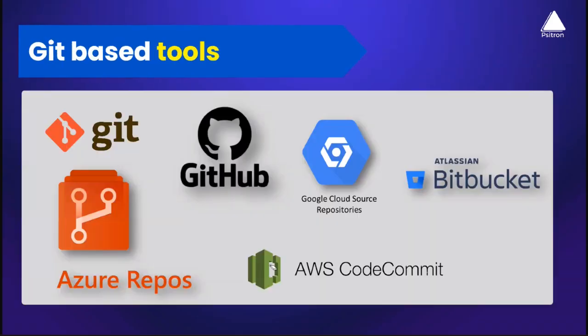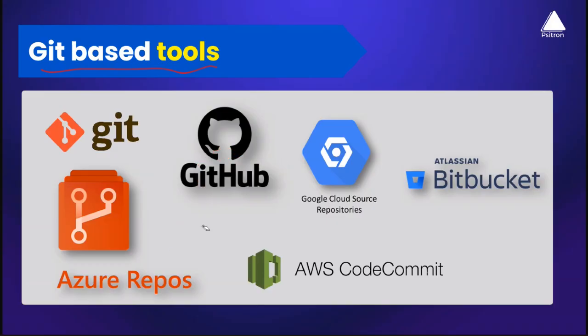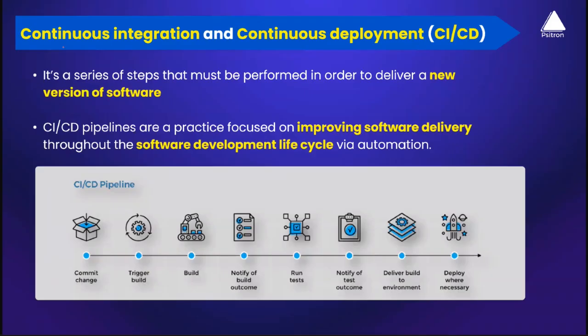Okay, saying that, now let's talk about the different tools that we will be exploring throughout this program. First, let's get started with Git-based tools, right? We do understand the importance of Git. We use Git-based tools like GitHub or Azure Repos or any cloud-based repositories. It can be Bitbucket, or other cloud-native tools like Google Cloud Repositories or AWS CodeCommit. These tools are temporarily disabled for new customers. But yeah, there are different tools available where you can explore versioning your source code, your infrastructure code, your ML, etc.